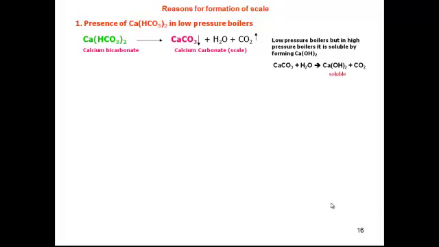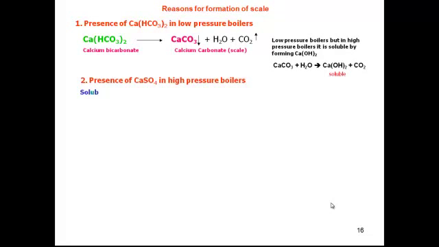Whereas in low pressure boilers, the same calcium carbonate is converted into calcium hydroxide, which is soluble, so along with the water it goes off, and it will not create a problem in the boiler. So calcium bicarbonate creates a problem in high pressure boilers, whereas in low pressure boilers it won't be a problem.